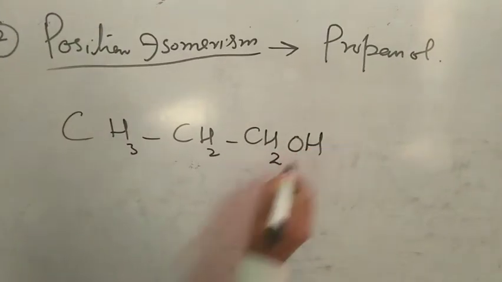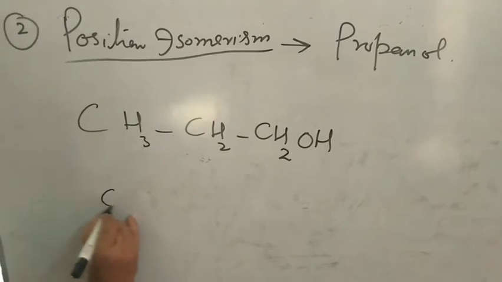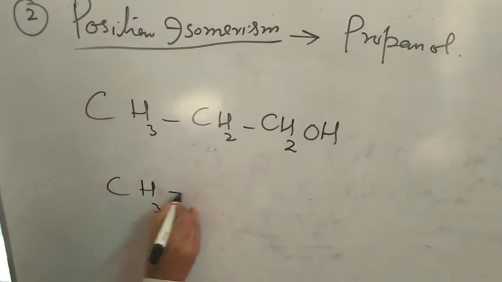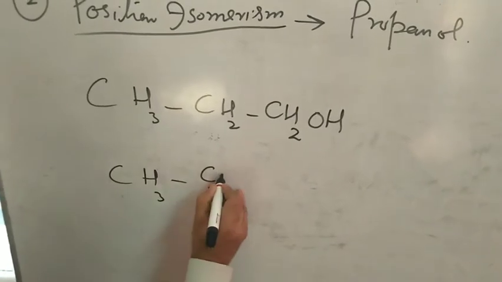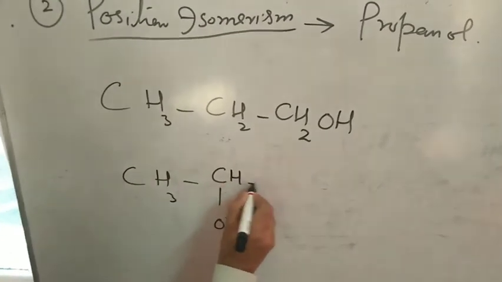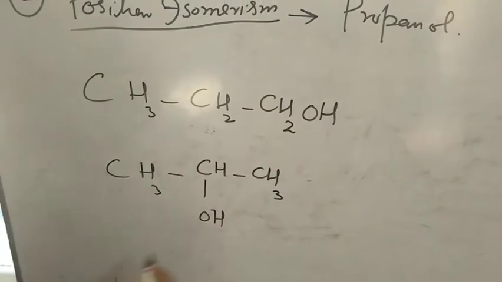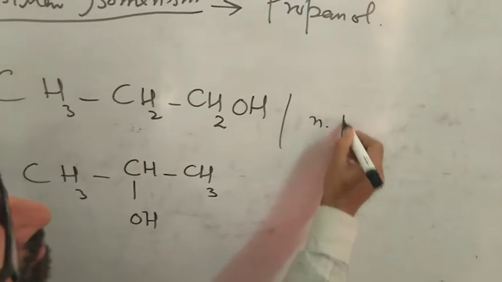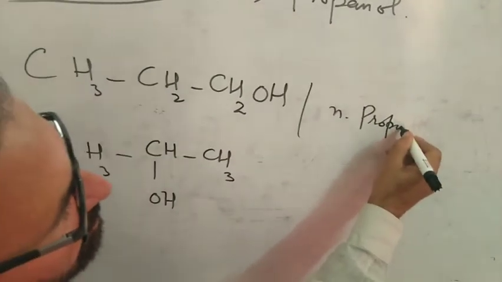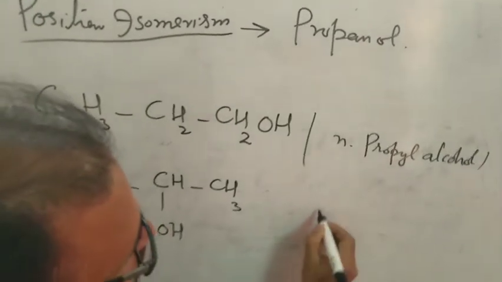This is propanol, and here if we change the position of this functional group to the second carbon atom, this is propan-2-ol. This is normal propyl alcohol, and this is isopropyl alcohol.